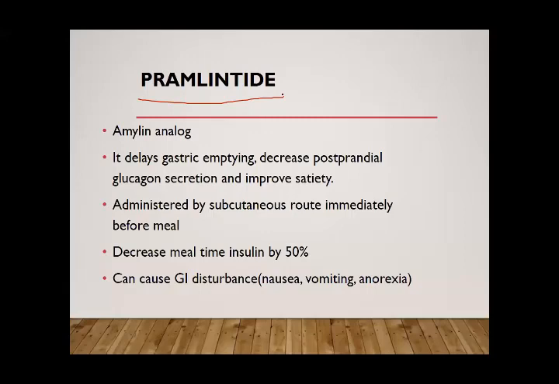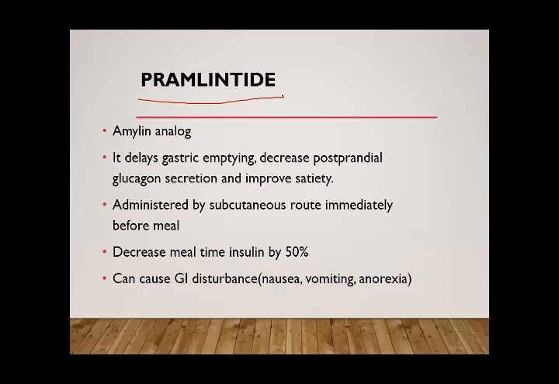And then we have amylin analog, that is pramlintide, and this also decreases glucose, improves satiety, decreases glucose absorption, improves insulin release, etc. Then we have incretin-based therapies, that is GLP-1 agonists and DPP-4 inhibitors. DPP-4 inhibitors are sitagliptin, and GLP-1 agonists are exenatide.